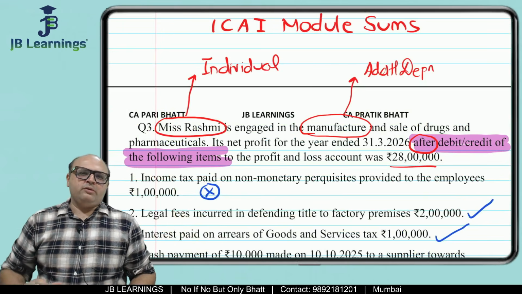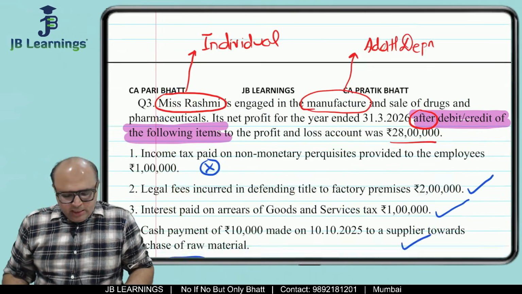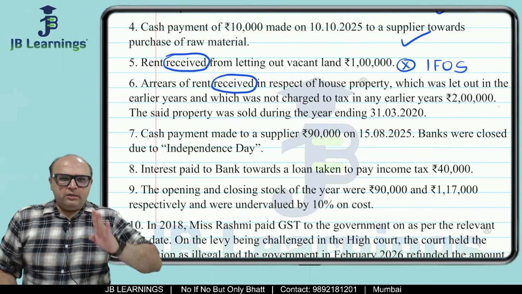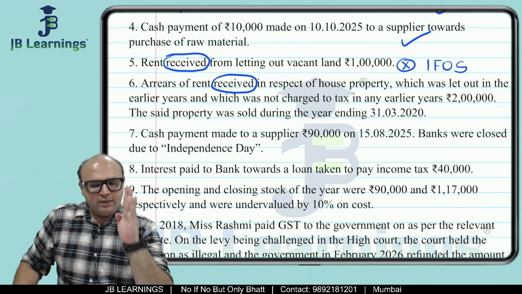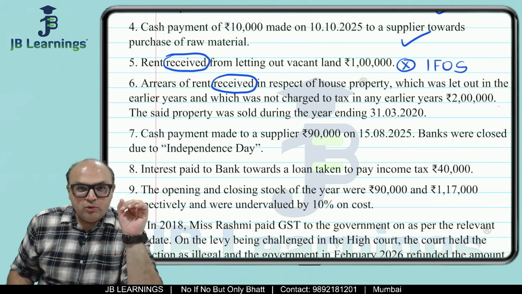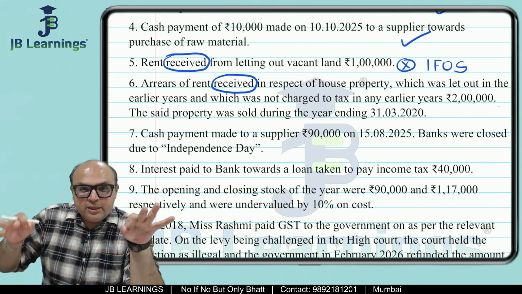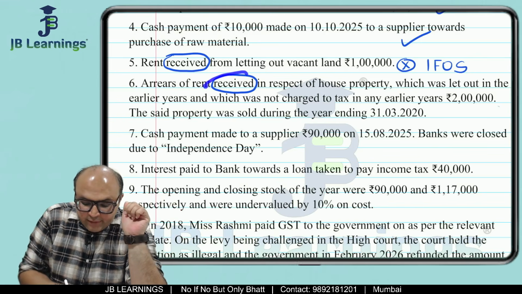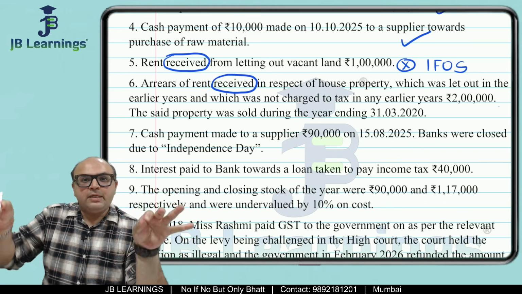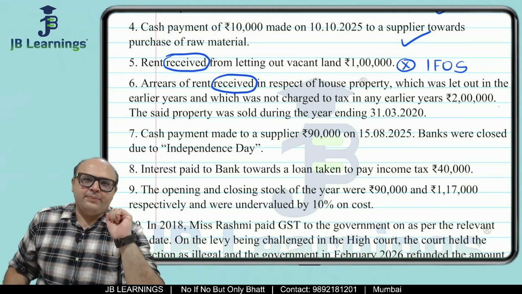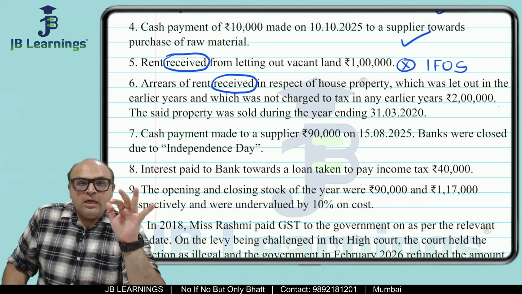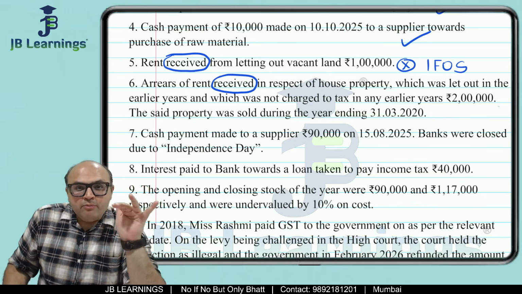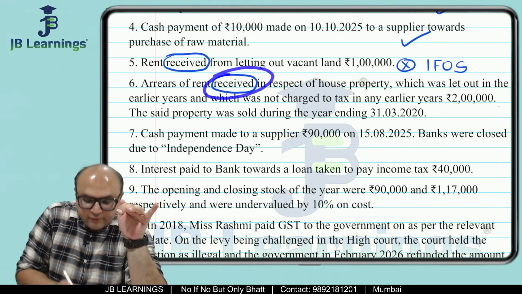See, now this is something which is very, very important. Friends, let us study arrears of rent in house property. What is the rule? The rule is it is taxable in the year in which it is received. If it is received in 25-26, it would be taxable in 25-26. And second rule is ownership is not important when this arrear is received.